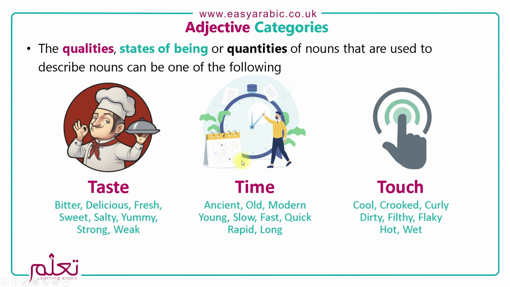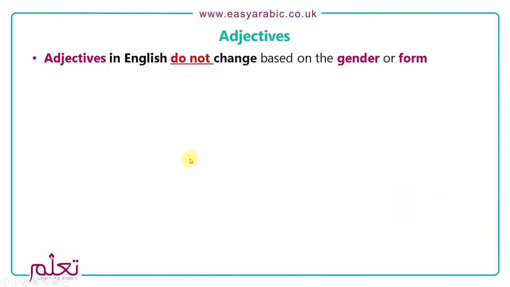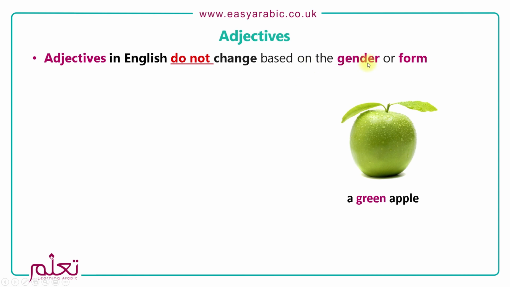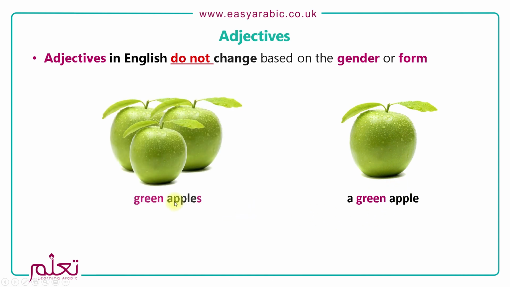Now the one thing about adjectives in English is that they do not change based on the gender or the form of the noun. Okay, so if the noun is feminine or is plural, the adjective will not change. So here we have a green apple, so we're talking about one apple. And if we were to talk about multiple apples, you can see that the adjective stays the same. Okay, even though the noun has now become plural, so apple and apples. Okay, and there are three main types of adjectives.